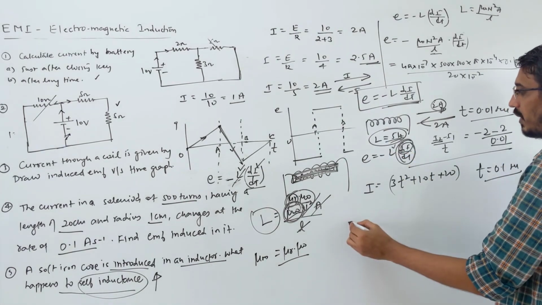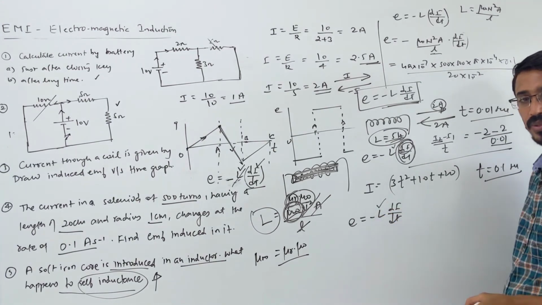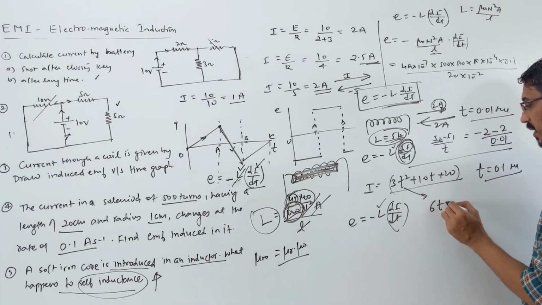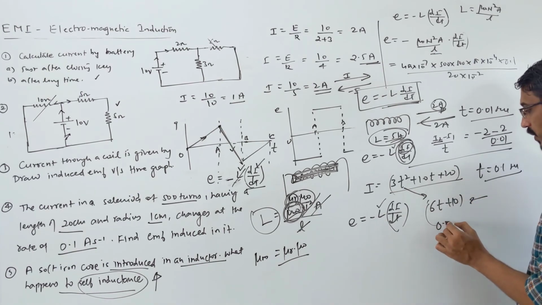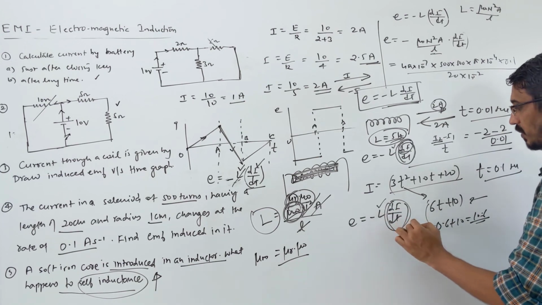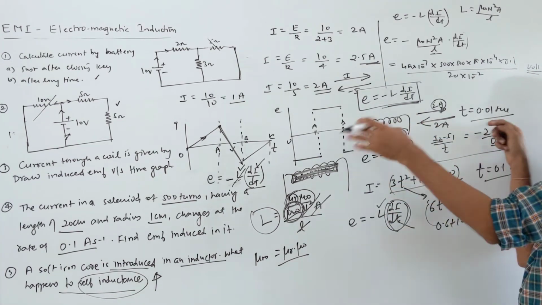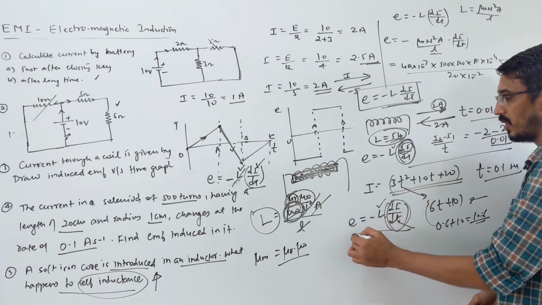So no problem, you write the formula E is equal to minus L di by dt, right? L is given directly to you. Rate of change of current you need. So you have to differentiate this and put in your time. This is the equation you differentiate: 6t plus 10, then put your given time 0.1. So you get 0.6 plus 10, that is 10.6. That's your rate of change of current. You can put it here and find your EMF induced. So this way, whether reversing the direction of current suddenly or directly given a current equation, you differentiate and find your EMF induced.